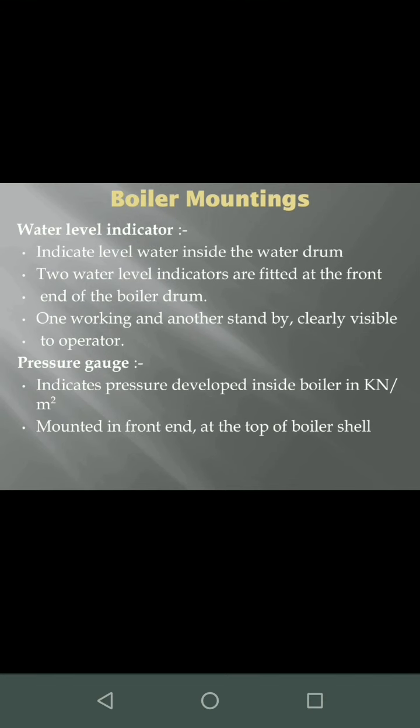Water level indicator, which indicates the level of water inside the boiler drum. Two water level indicators are fitted at the front end of the boiler drum. It is there such that it is clearly visible to the operator. Next is the pressure gauge. It is also very much essential. It indicates the pressure that is developed inside the boiler. It is mounted in the front end and top of the boiler shell.